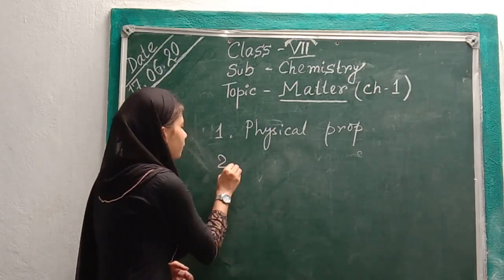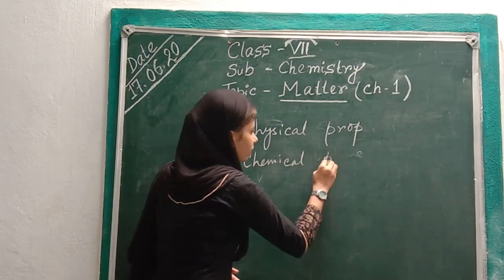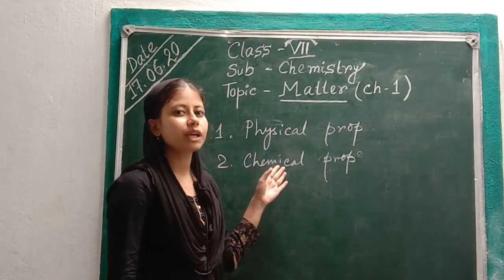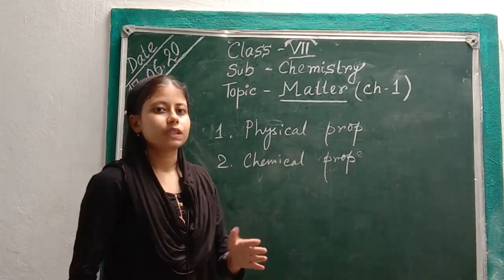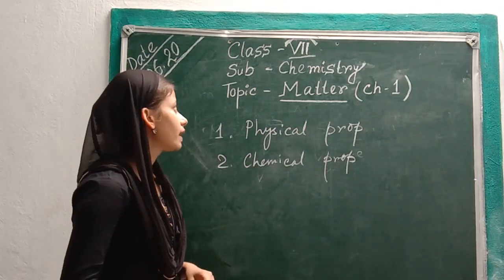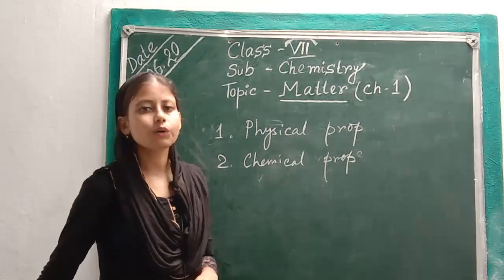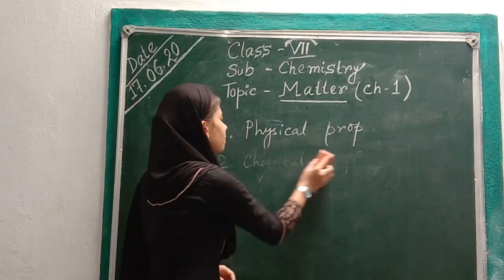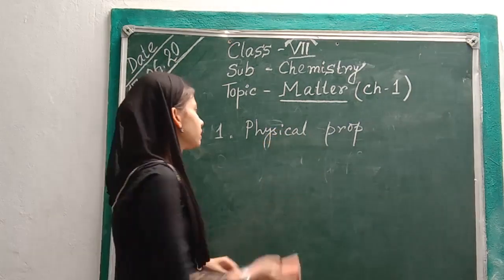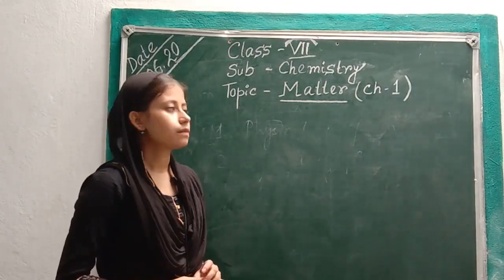The second is chemical property. A chemical property is a property that becomes evident during or after a chemical reaction. On the basis of this property, matter can be categorized into three groups: elements, compounds, and mixtures. In today's class, we will only discuss the matter categorized on the basis of physical properties, those are solid, liquid, and gases.